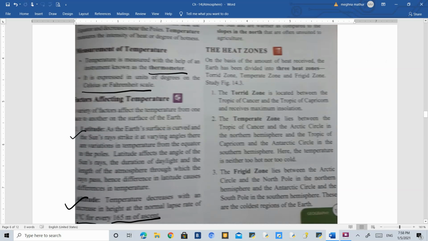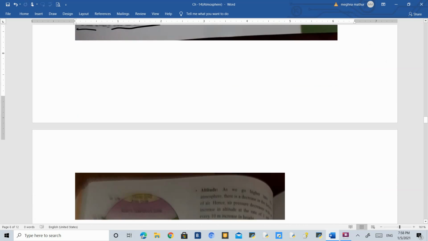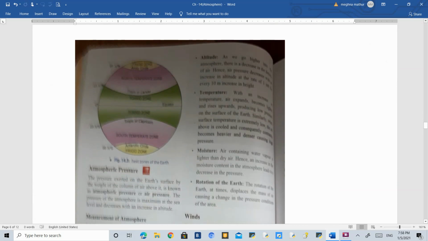Then the heat zones: the torrid, temperate, and frigid heat zones. Now we can understand the heat zones in this figure 14.3. Here we can see that the equator is at 0 degrees, and then we have the Tropic of Cancer and the Tropic of Capricorn. The area between the Tropic of Cancer, which is in the northern hemisphere, and the Tropic of Capricorn, which is in the southern hemisphere, is called the torrid zone. This green area is the torrid zone, and it receives the maximum insolation from the sun.